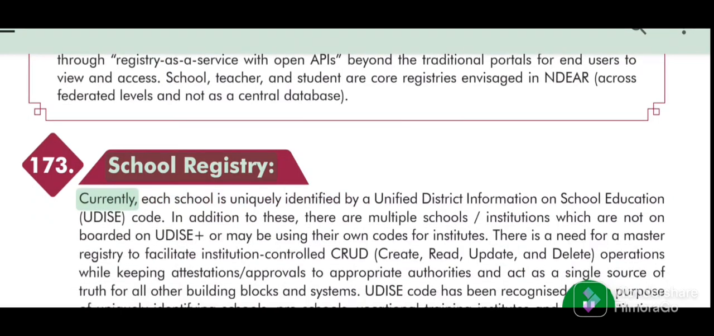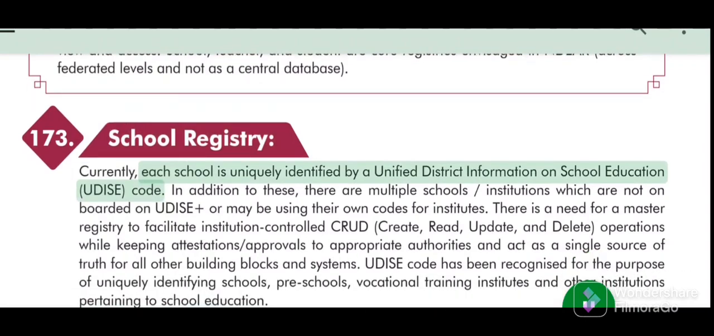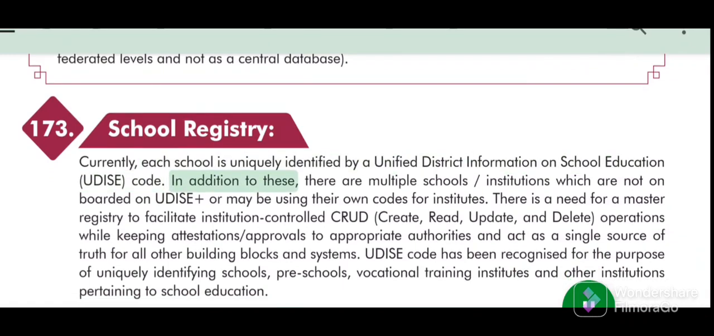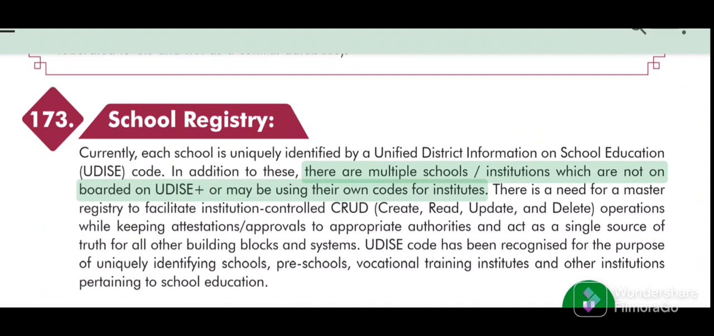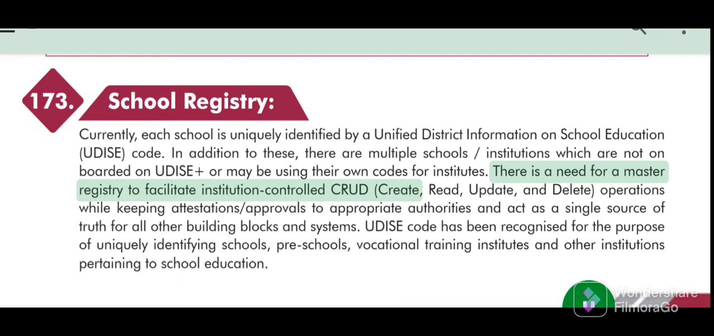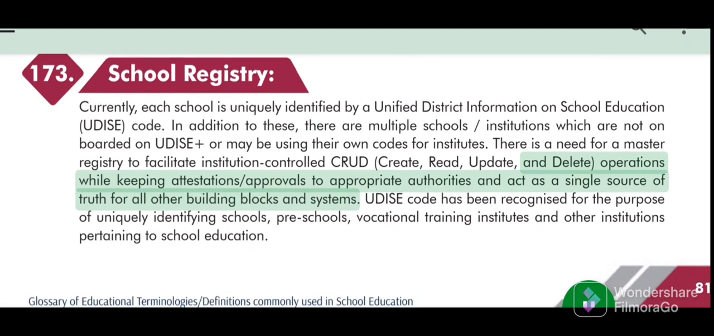School registry. Currently, each school is uniquely identified by a Unified District Information on School Education (UDISE) code. In addition to these, there are multiple school institutions which are not onboarded on UDISE Plus or may be using their own codes for institutes. There is a need for a master registry to facilitate institution-controlled create, read, update, and delete operations while keeping attestations and approvals to appropriate authorities, and act as a single source of truth for all other building blocks and systems.